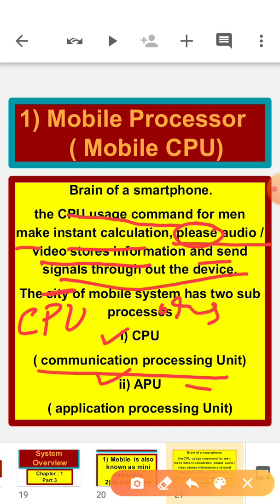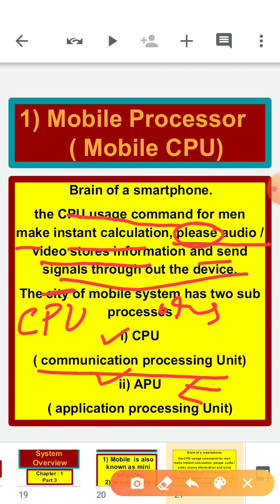Now the second sub-processor here is APU. APU is the application processing unit. Now applications are dealt with by the APU only. Like we have different applications in our cell phone, such as games and different apps, like a PowerPoint presentation, a doc, anything. So these are all applications, and all the responsibility for the applications is taken by the APU.